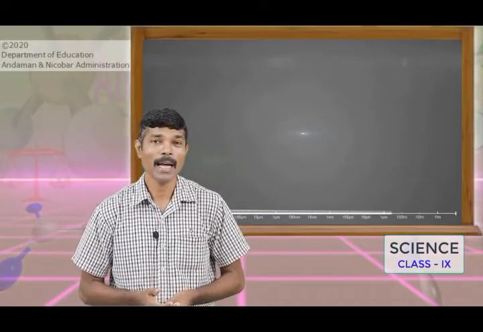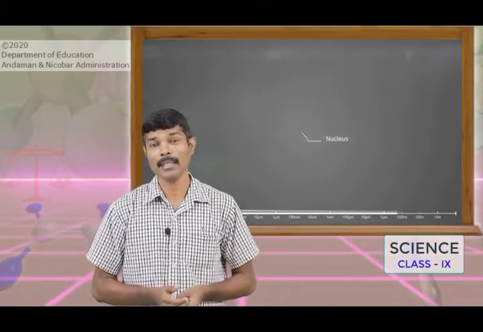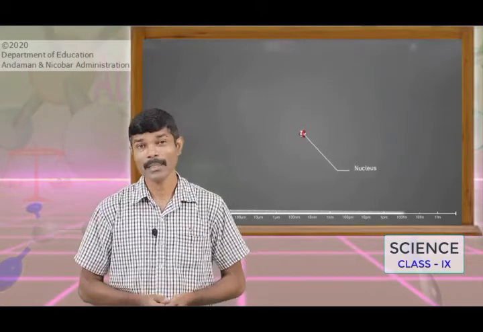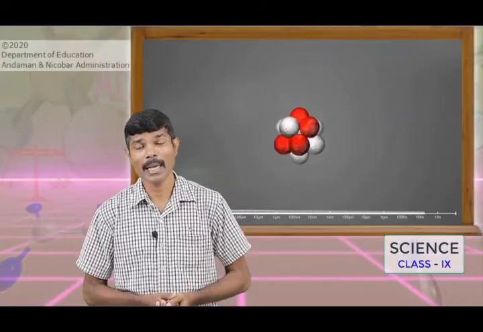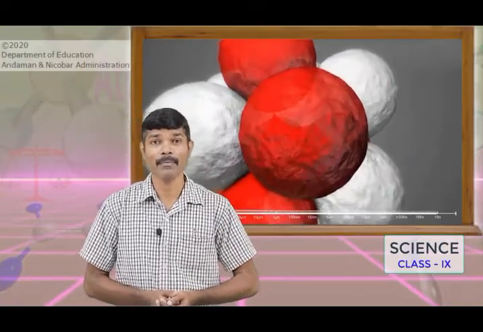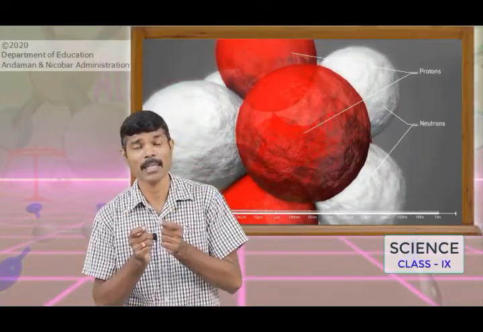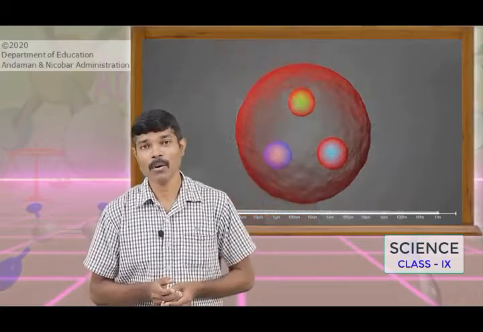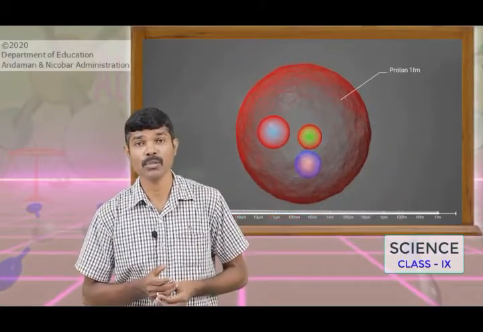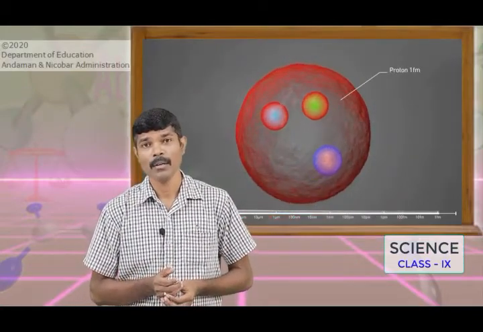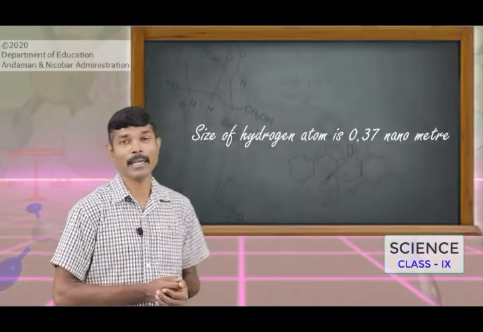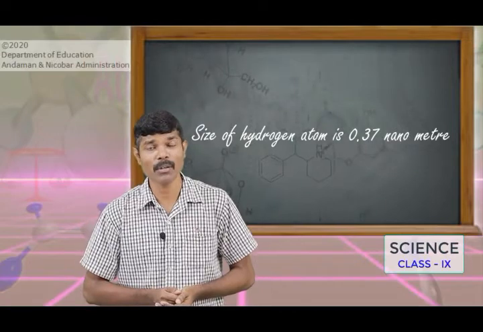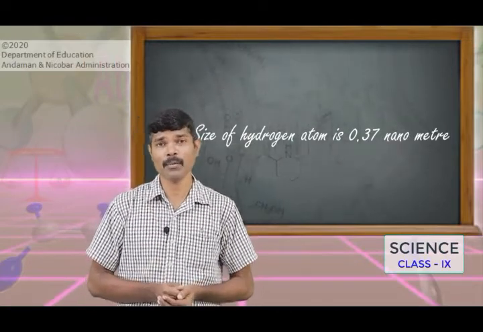Now the size of the atom is measured in nanometers. Among the available elements in nature, hydrogen is the element which has the smallest sized atom. The atom of the hydrogen element is so small, its atomic radius is about 0.37 nanometer.